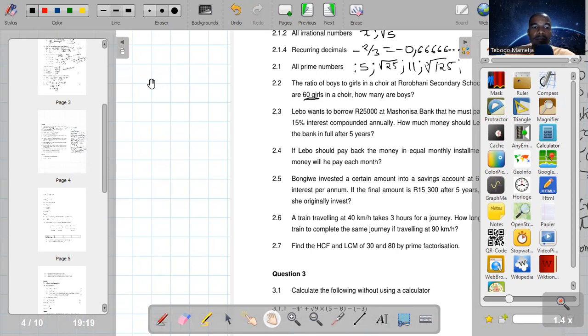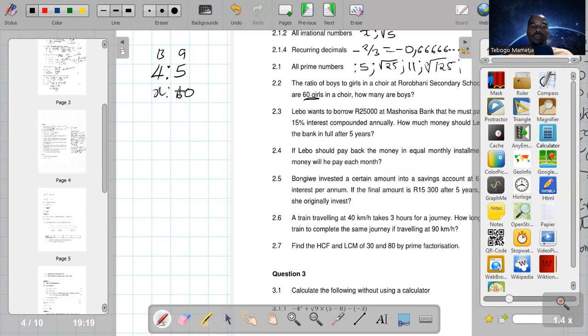So they say the ratio is 4:5. This is for boys. This is for girls. And they say the girls are 60. If the girls are 60, how many are boys? So they need to be more than 60, both boys and girls.